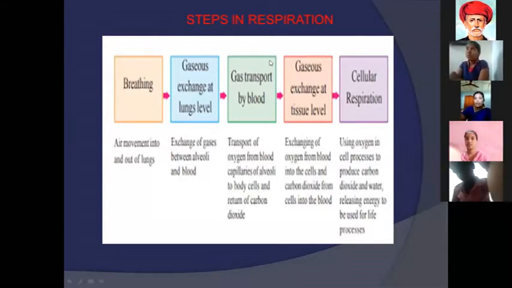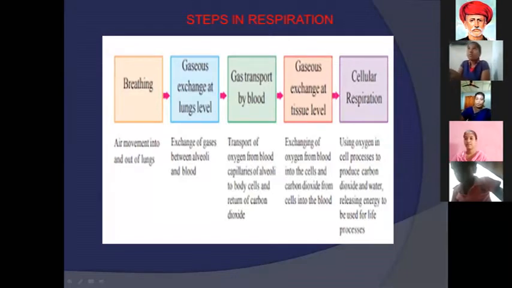That is the main role of the alveoli. What is the gases exchange at lungs level? Exchange of the gases between alveoli and blood. You know already, internal blood cells are there. It gives to the blood. The blood carries oxygen. This oxygen is also utilized by the lungs during the process of respiration. Can you understand, all of you? Can you able to understand?